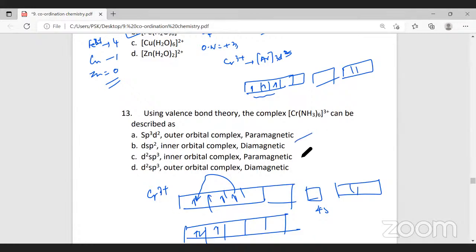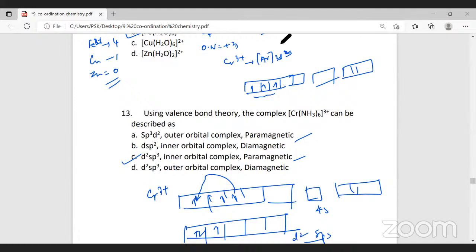So we conclude it is either A or C. The answer should be from either A or C. Now you tell me what will be the answer, whether it's outer complex or inner complex. Now see, these d orbitals are vacant now. Since these d orbitals are vacant now, it will be d2sp3 hybrid. This is an inner complex. So the answer will be option C. Option C.